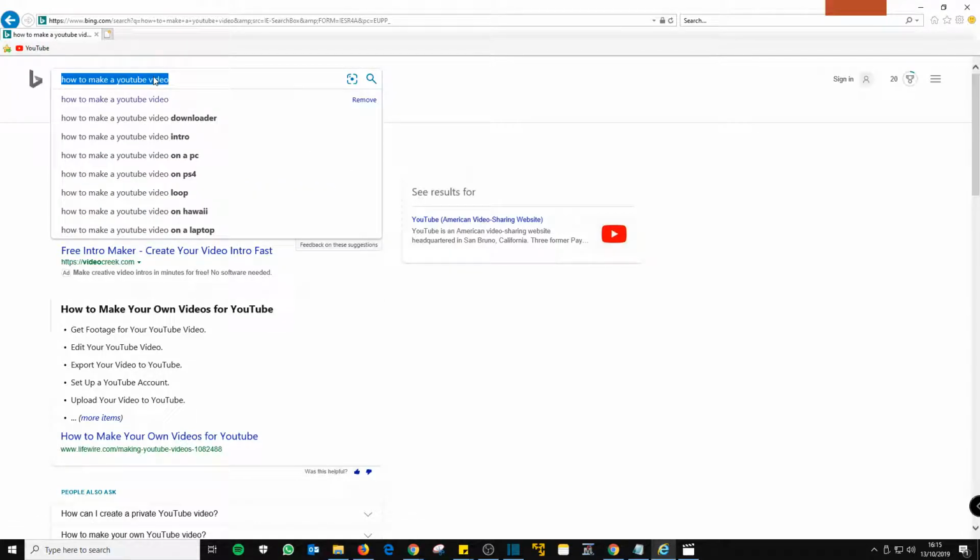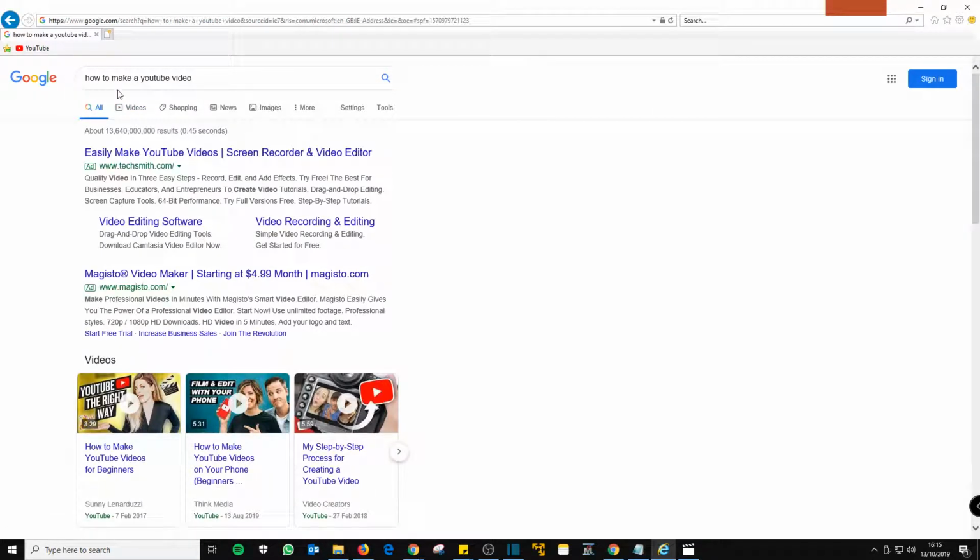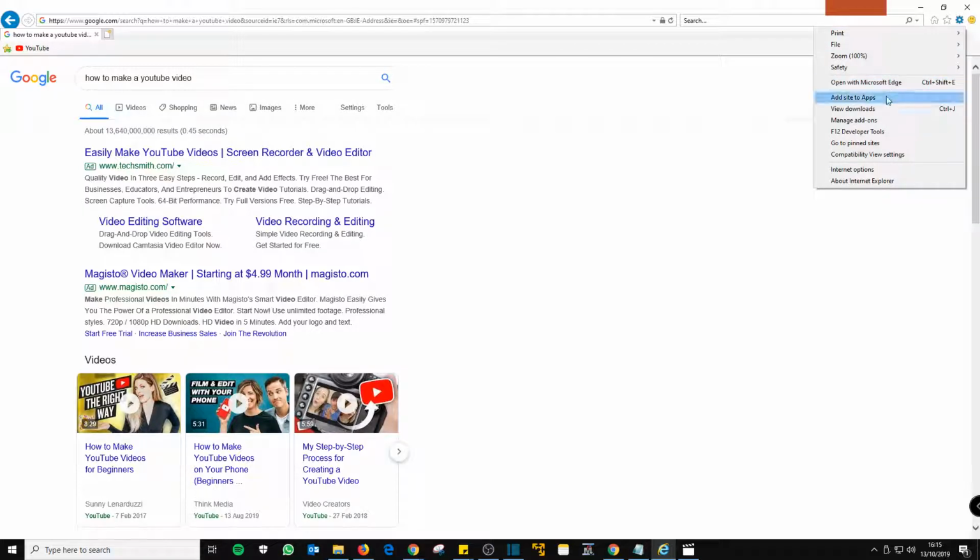And then if I was to just copy this search, we'll paste it back in. See, it's now done a Google search, and we'll just quickly do the same for Yahoo as well.